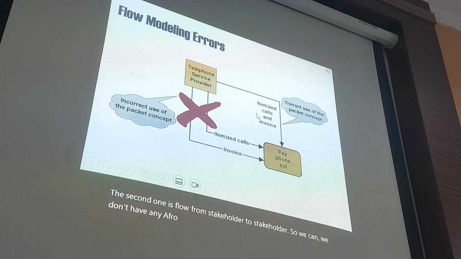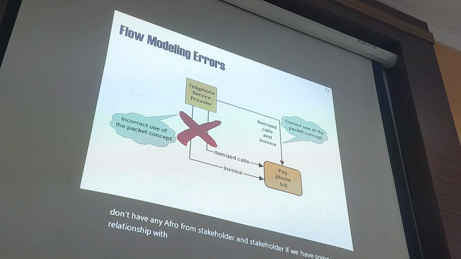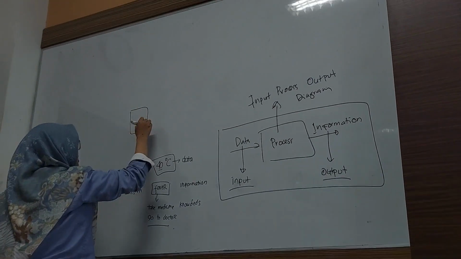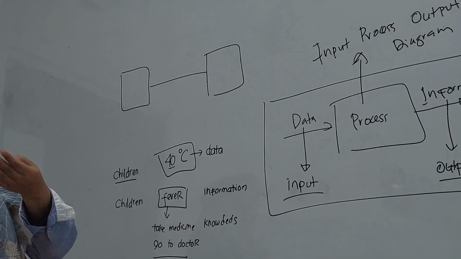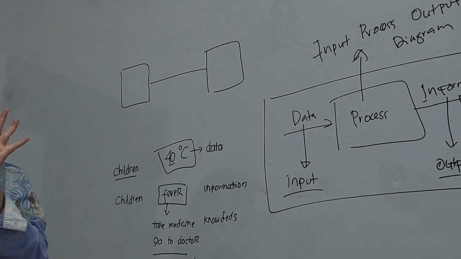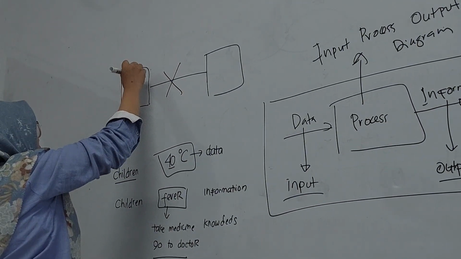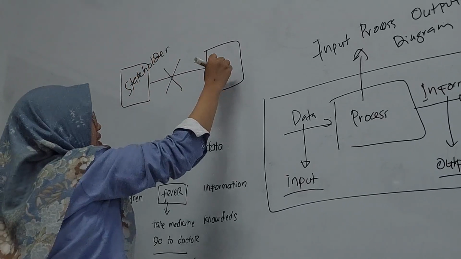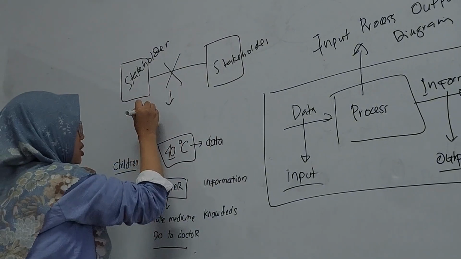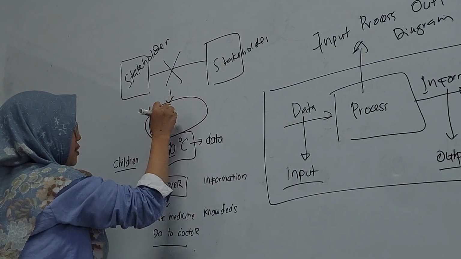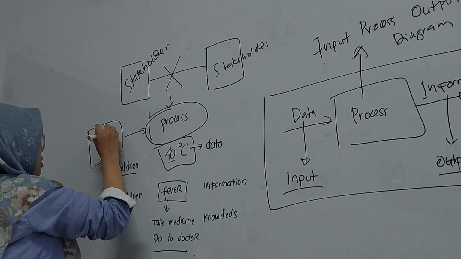Flow from stakeholder to stakeholder. If we have some relationship between stakeholder and stakeholder, we will manipulate. Like with the data flow, they do not need information about the information system. So in this group, they must act with the process. The actor, they call it.